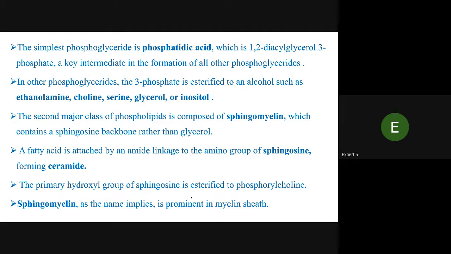The second major class of phospholipids is composed of sphingomyelins, which contain a sphingosine backbone rather than glycerol. A fatty acid is attached by an amide linkage to the amino group of sphingosine forming ceramide. The primary hydroxyl group of sphingosine is esterified to phosphorylcholine, and sphingomyelin, as the name implies, is prominent in the myelin sheath.